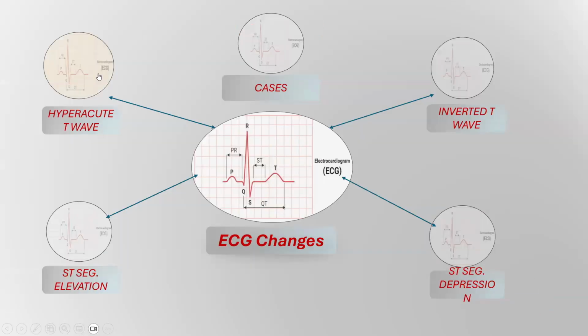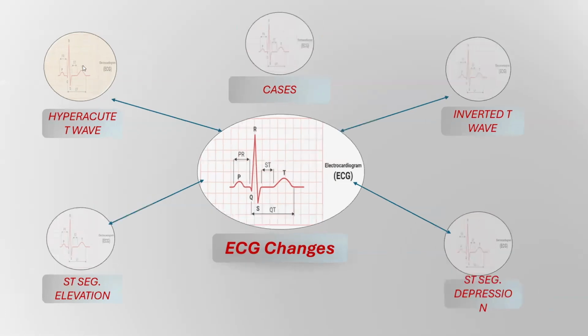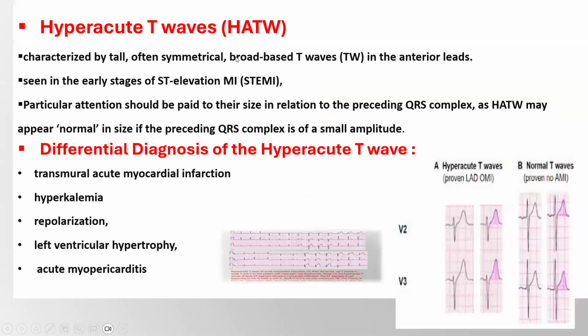We will talk in detail about the ECG changes. The first and earliest change we may see in ST segment elevation MI is the hyperacute wave. The hyperacute wave is characterized by a tall and often symmetrical, broad-based T wave, seen in the early stage of ST segment myocardial infarction. In the early stage, ST elevation may also be present or absent. We should pay particular attention to the previous QRS with the hyperacute wave.